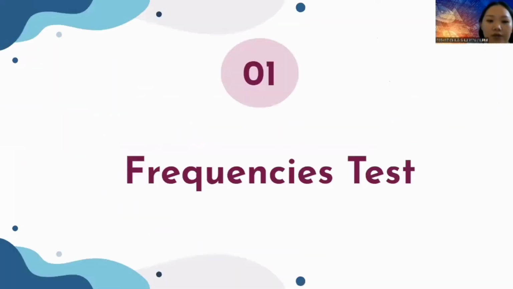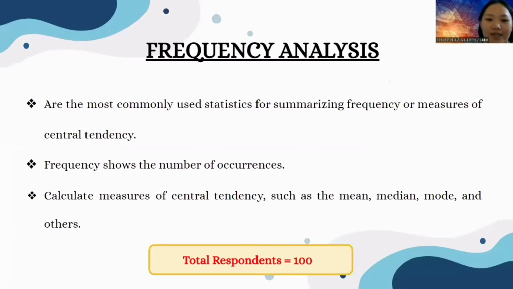So now I will introduce the frequency test. The frequency analysis is the most commonly used statistic for summarizing frequency or measures of central tendency. Frequency analysis is also a method that shows the number of occurrences of each response chosen by the respondent. We can use frequency analysis to help us analyze the result and draw a conclusion by using SPSS statistic to help us calculate the mean, median, and mode. We have collected 100 respondents to conduct this survey.